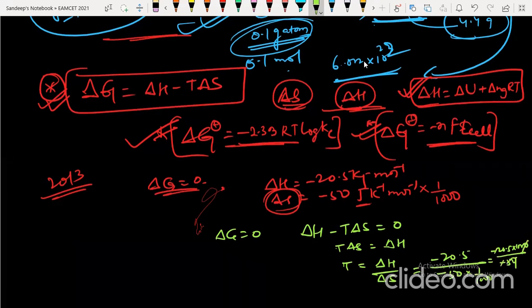This is 20 times, so it will be approximately 410. 410 will be the answer. This was asked in 2013 MSET. If you know the basics, you can easily solve the question, students. No need to worry.